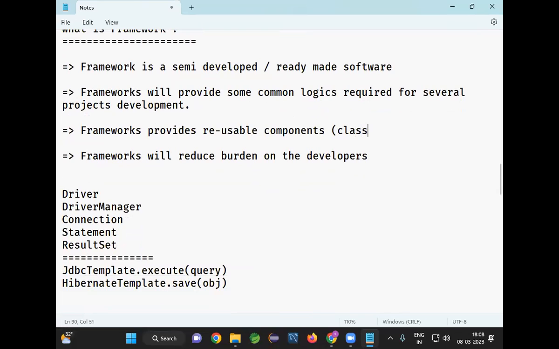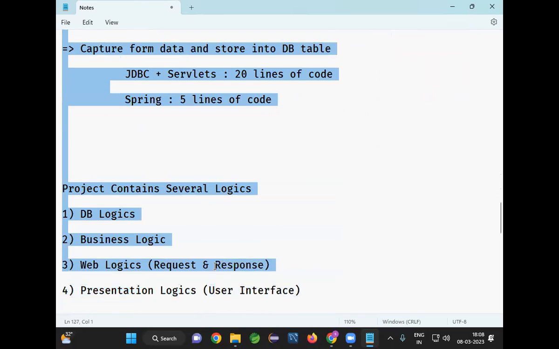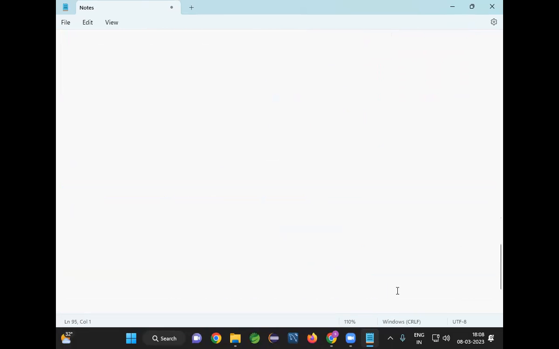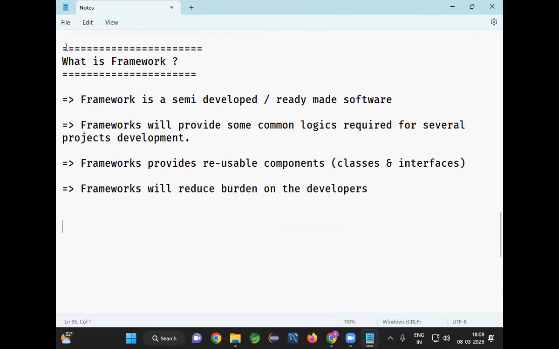Classes and interfaces. Frameworks will provide some classes and interfaces. Frameworks will reduce burden on the developers. So whatever common logics we are writing in the JDBC and servlet, that logic is not required by using frameworks. Why we don't need to write that logic? Framework is going to provide all the logics for us.